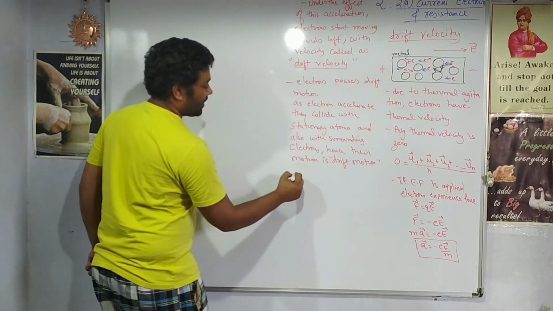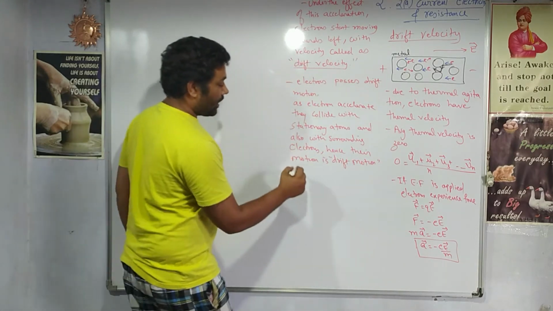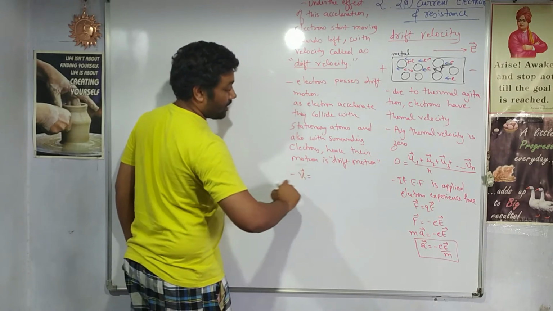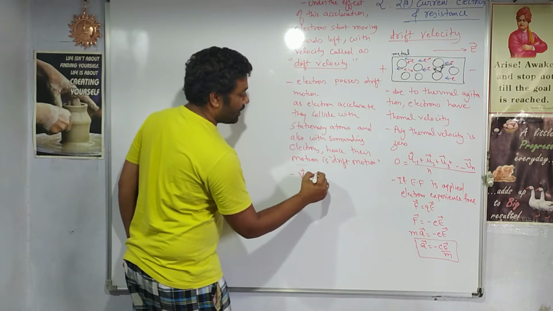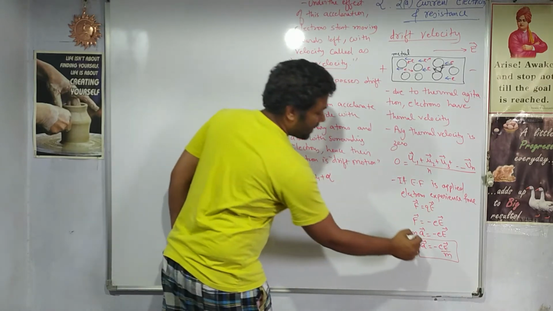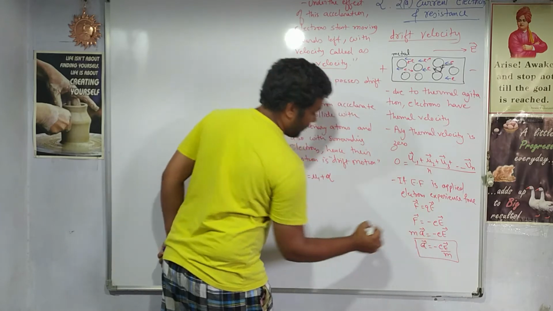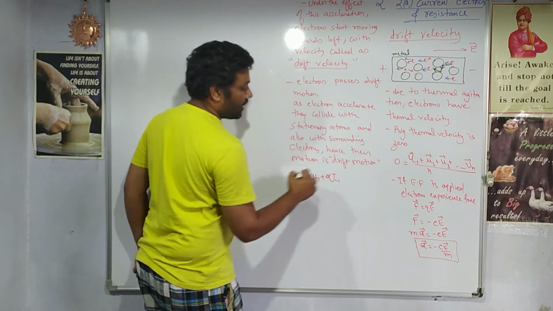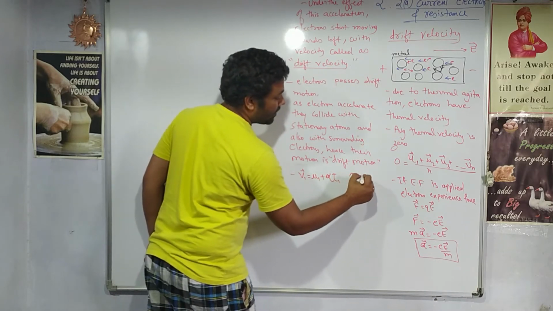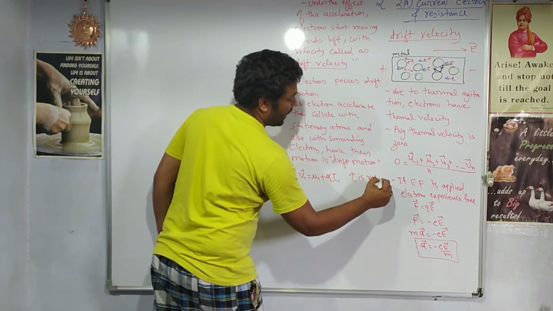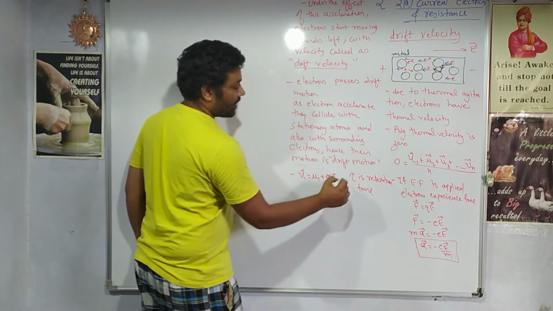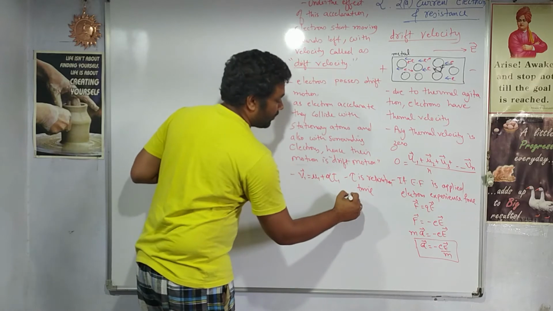Right? So let us write down now the velocity which they gain. For the first electron, the velocity will be, since it is an accelerated motion, u plus acceleration. This acceleration we generally denote with alpha. So alpha into t1. What is t1? We will write down that tau is relaxation time.